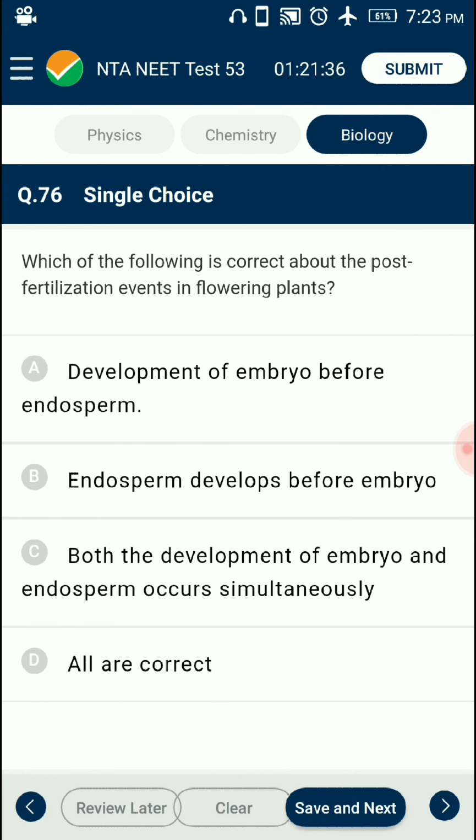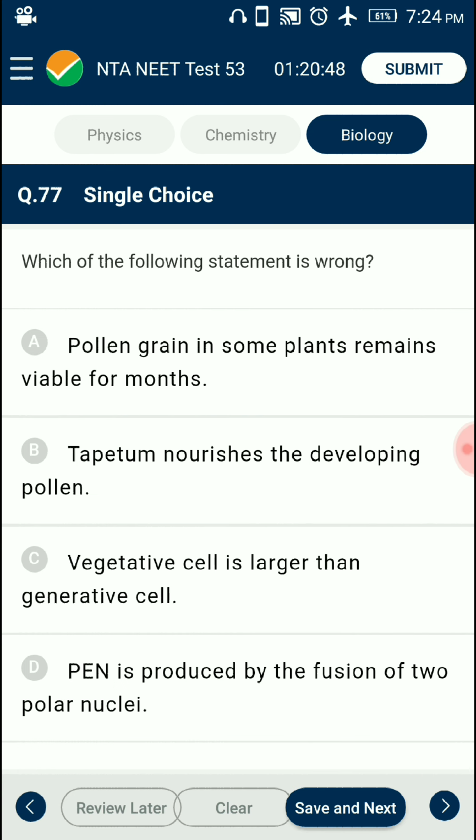Question number 76. Which of the following is correct about post-fertilization events in flowering plants? The embryo develops at the micropylar end of the embryo sac. The zygote divides only after a certain amount of endosperm develops, as this is an adaptation to provide assured nutrition to the developing embryo. So the answer is option B. Endosperm develops before the embryo.